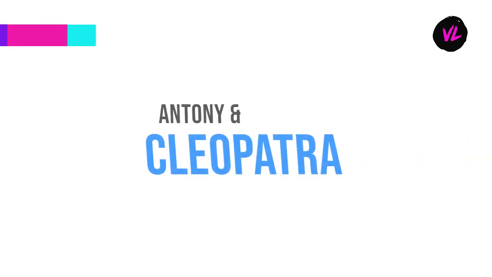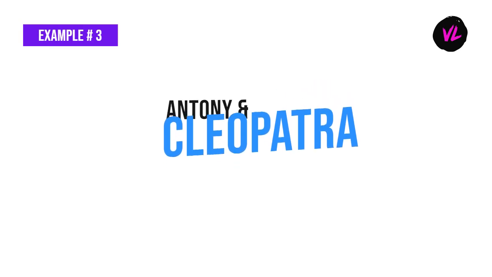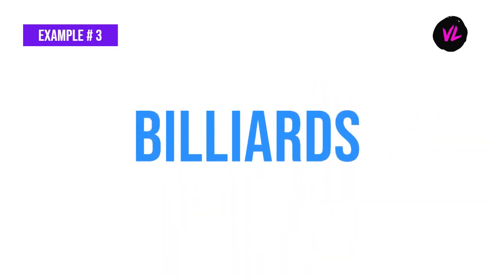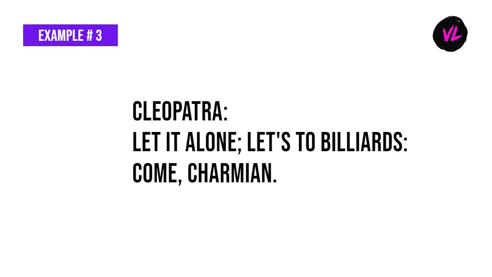In Shakespeare's play Antony and Cleopatra, Cleopatra asks Charmian to play billiards. This is a clear example of an anachronism, as the game billiards was an unknown game in the age of Cleopatra. It was later on, that is after the time of Cleopatra, that it came into being. Look at this example.